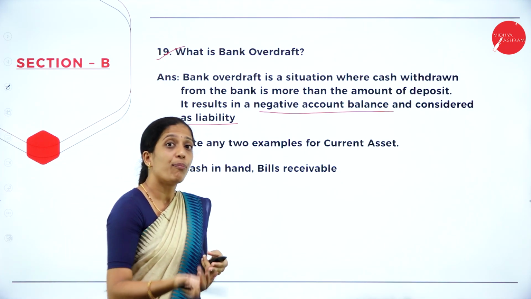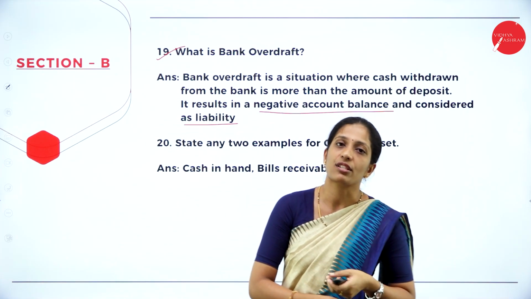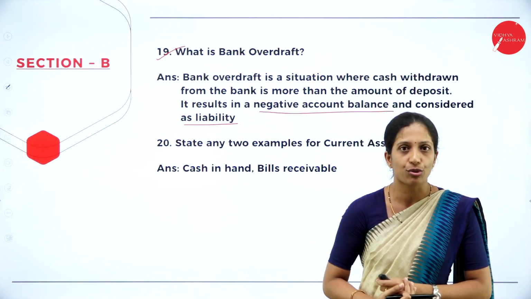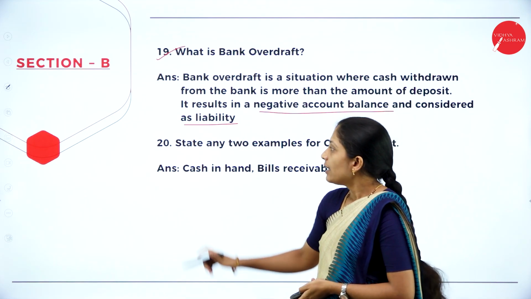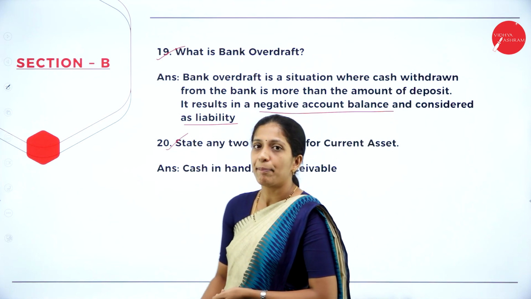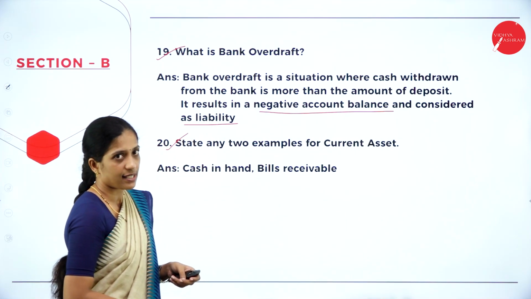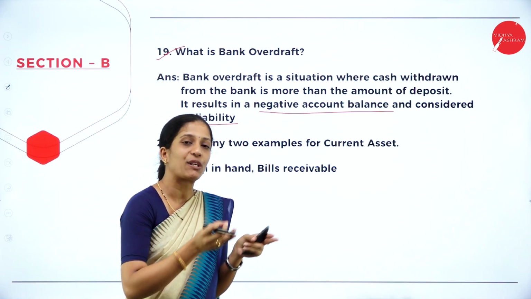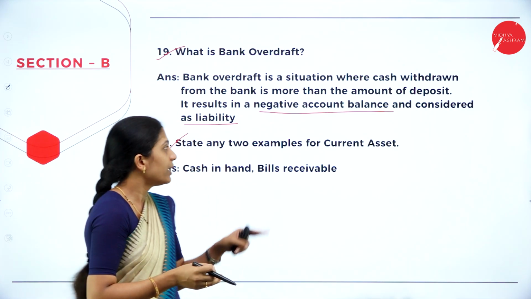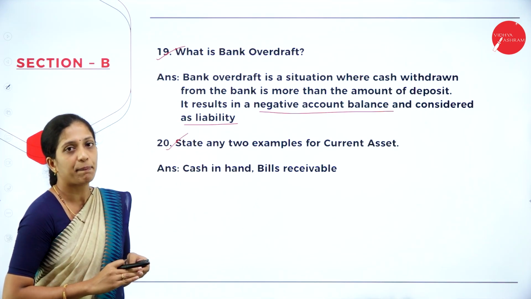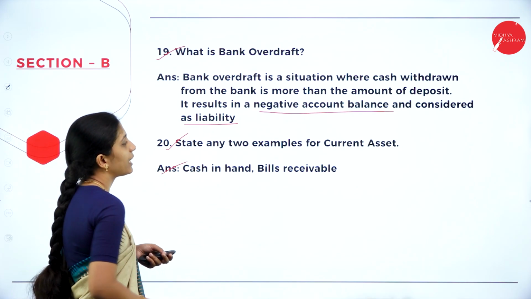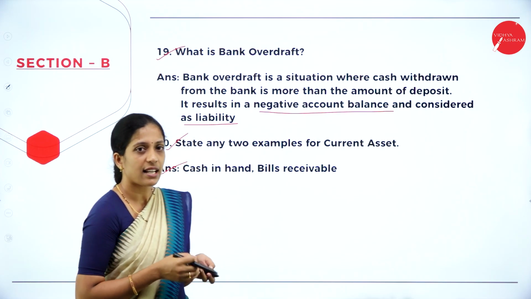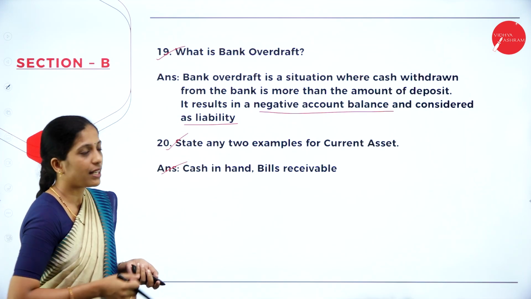When you are going to withdraw more than what is there in your account, it is called as bank overdraft, and it is a liability because you have to return it back in the future. So it is a liability. Next question, state any 2 examples of current asset. So we have fixed asset and current assets. So hope you remember what is the difference between fixed asset and current assets. So they have particularly asked, give 2 examples of current assets. So you can write cash in hand, bills receivable, your bank, debtors, all these are current assets. So this is your 20th question.